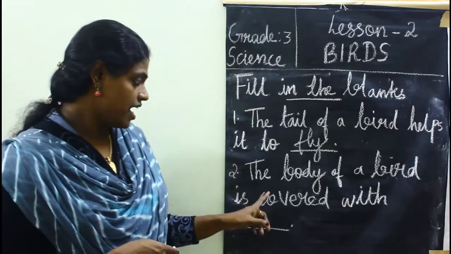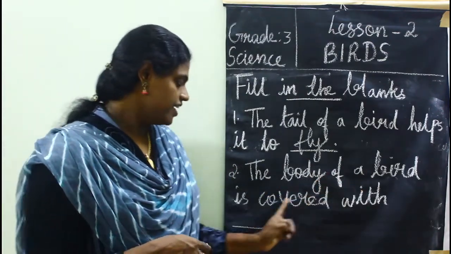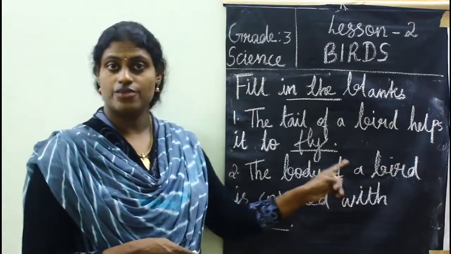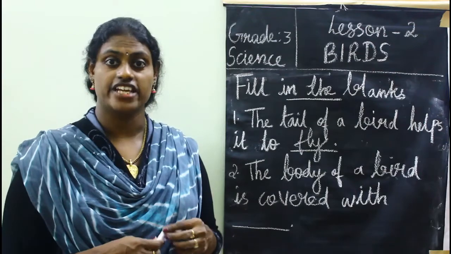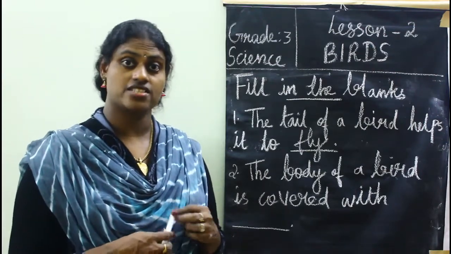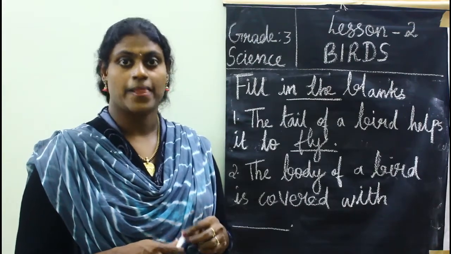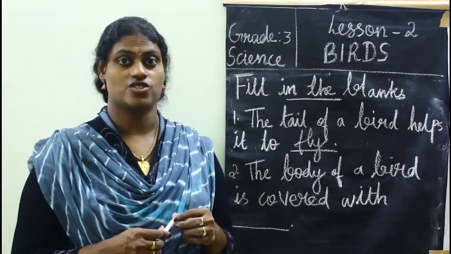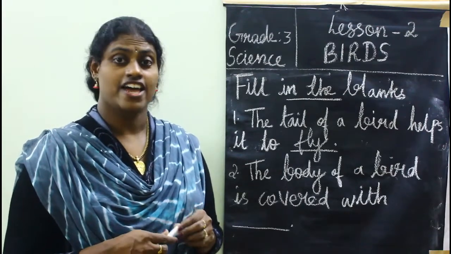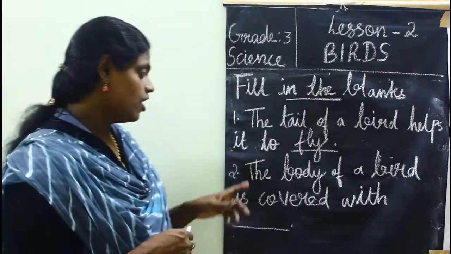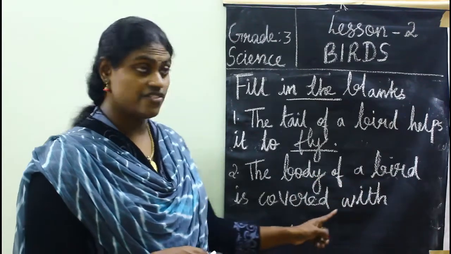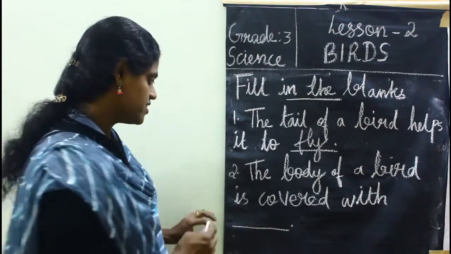The next is, the body of a bird is covered with dash. So the most important feature of a bird is what? It can fly, and also the bird's body is covered with colorful feathers, right? So the body of a bird is covered with feathers.